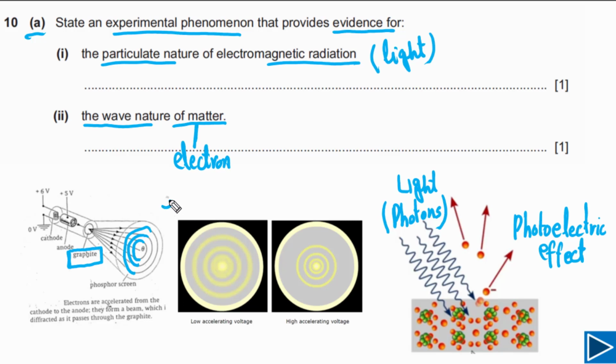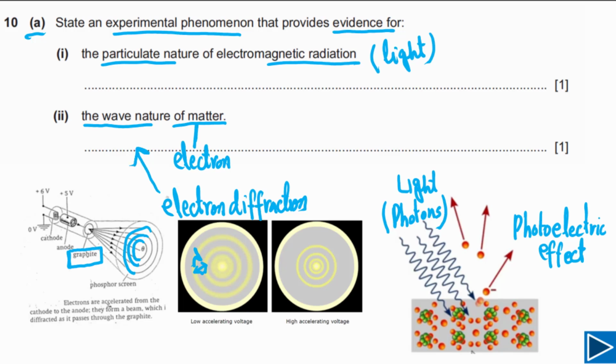And this is called electron diffraction. So simply we can say this is electron diffraction. And this is evidence of wave nature of matter. Sometimes we call matter waves. But if you look at the gap between two consecutive circles, that is equal to lambda. Means that is the effective wavelength of electron. We can also calculate if we have the information. So the second one, here we can simply write down electron diffraction.